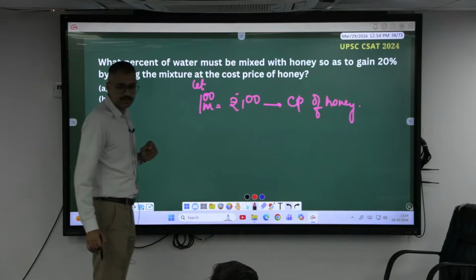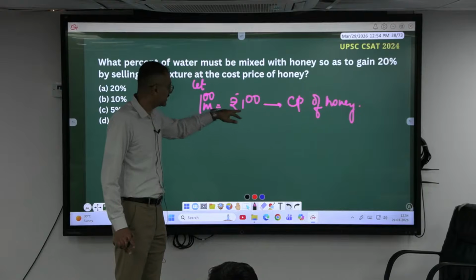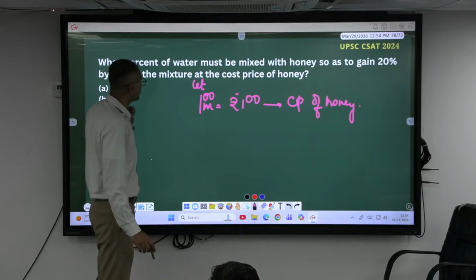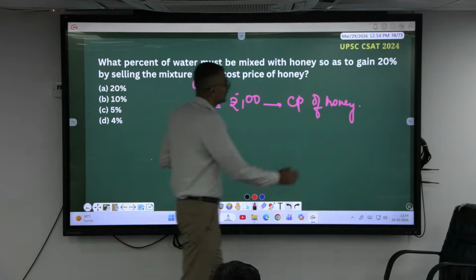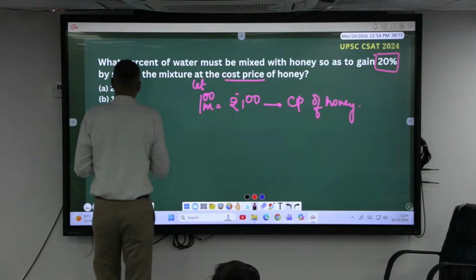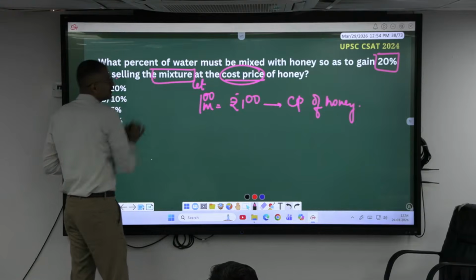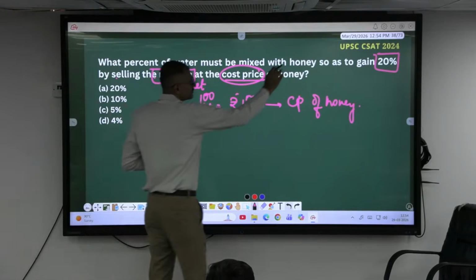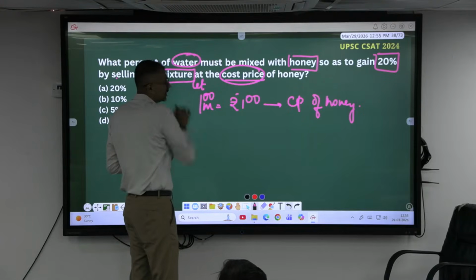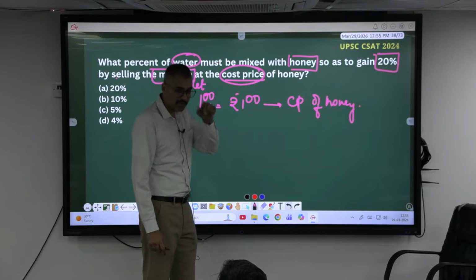Okay. Now, if I buy it for 100 rupee without any adulteration, if I sell it at 100 rupee, will I get any profit? No. Okay, but he is getting what percent profit? 20% profit by selling it at cost price. By selling the mixture at cost price. He is selling what here? Mixture. He bought what? Honey. Okay, he bought honey and he mixed what? Water. What is the price of water? Okay, he doesn't mention that it is 0, but you must know the concept.